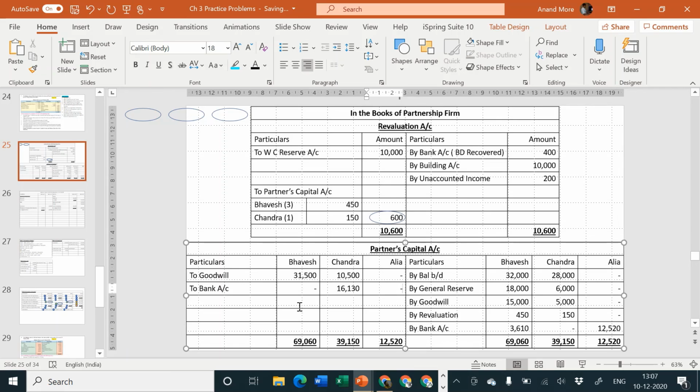Yes, I had written Chandra's amount by default, by mistake in Alia's column. That I have replaced. It should go in Chandra's column only. I hope you have not made the same error. Chandra is withdrawing, Alia is not withdrawing anything. Okay, let me come back to our totaling.